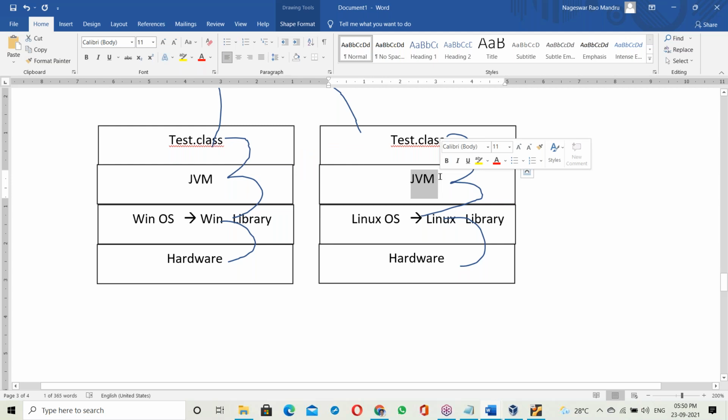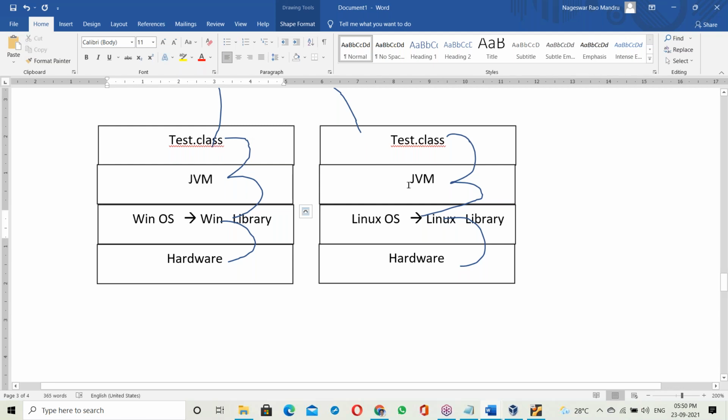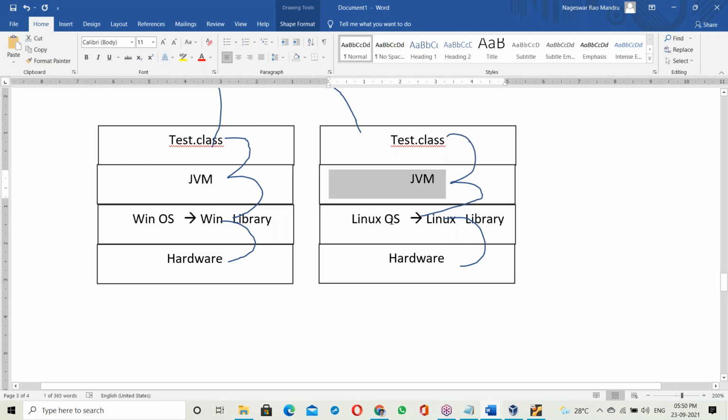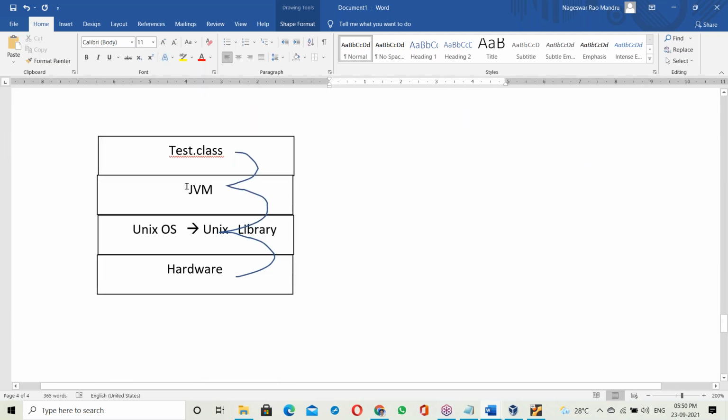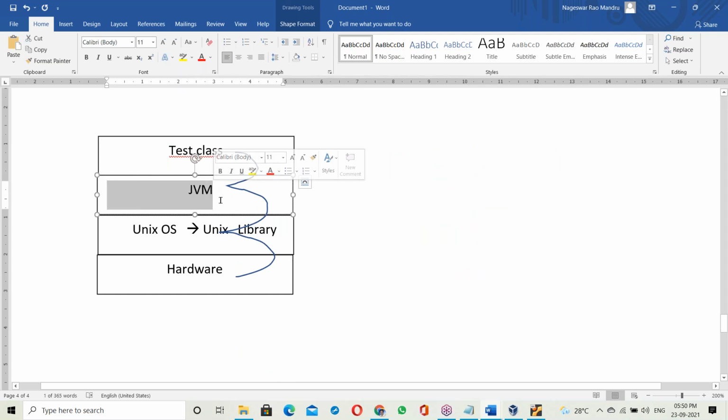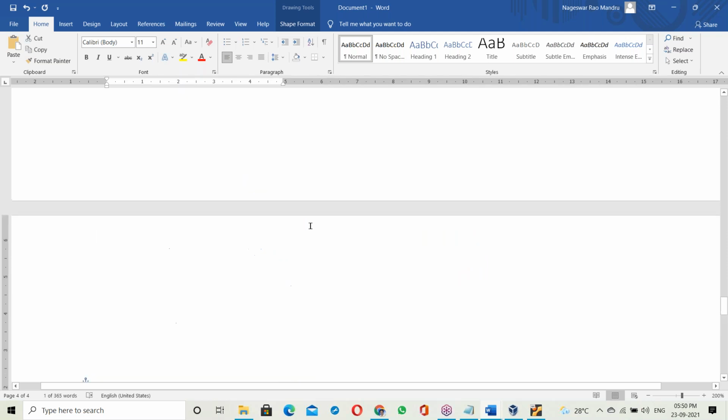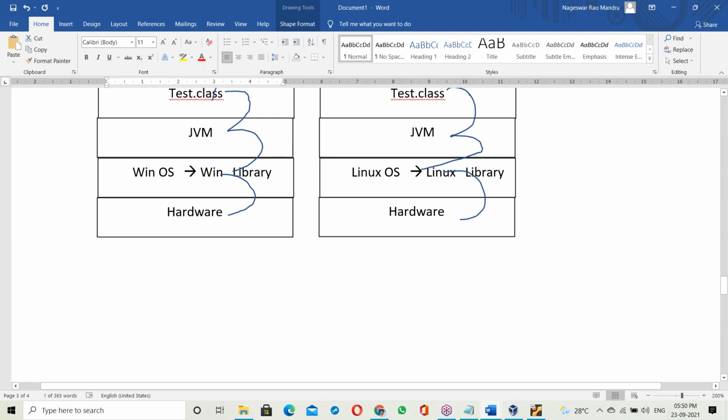An exe file contains the OS library. Windows JVM contains the Windows OS library, Linux JVM contains the Linux OS library, and Unix JVM contains the Unix library. Since the JVM is an exe file, it's OS dependent.